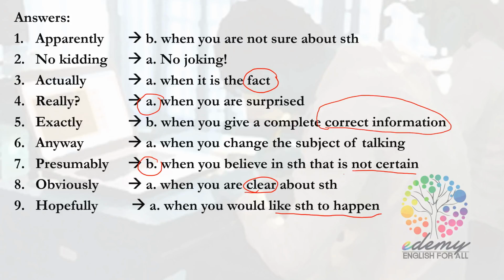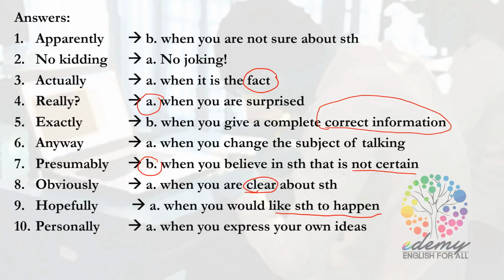Last but not least, we have personally. The answer for personally is A, when you want to express your own ideas. That is when we use personally. Look at the conversation. "I will. Personally, I think he will be okay." We have the words I think in the conversation. I think here means the same as personally. So the word personally here is used when you express your own idea, and normally it is used with the words I think.